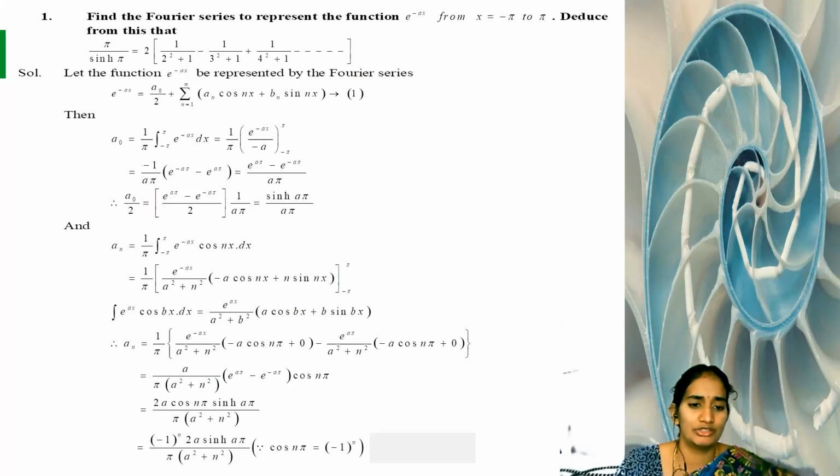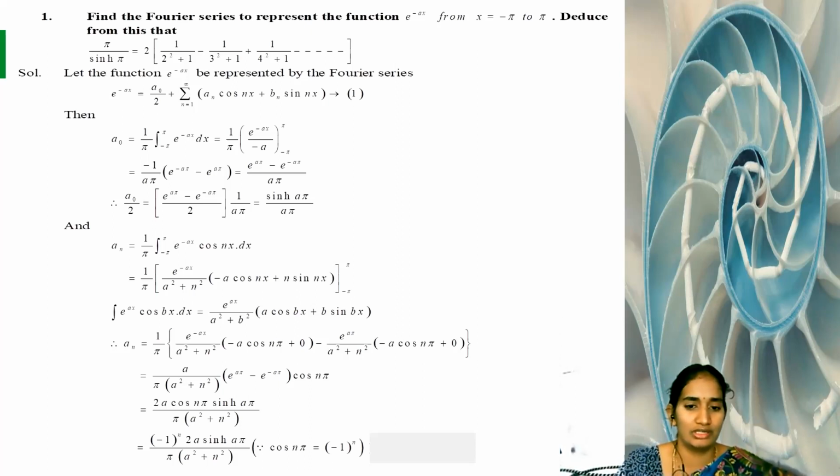So we write 2 cos nπ sinh aπ, since (e^(aπ) minus e^(-aπ)) by 2 is sinh aπ, upon π into (a² plus n²). Here the cos nπ value is (-1)^n. Cos 1π is minus 1, cos 2π is positive 1, cos 3π is minus 1, and so on.